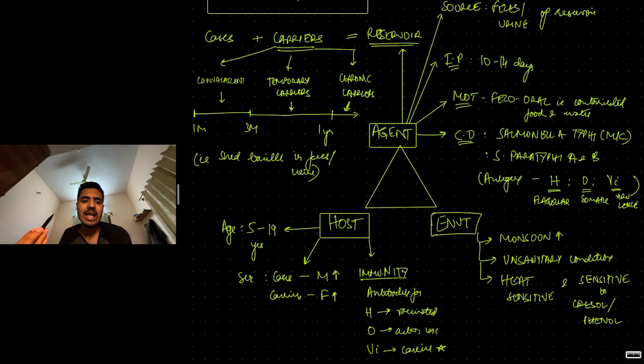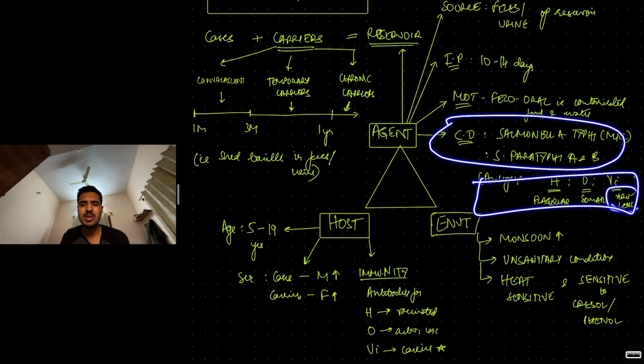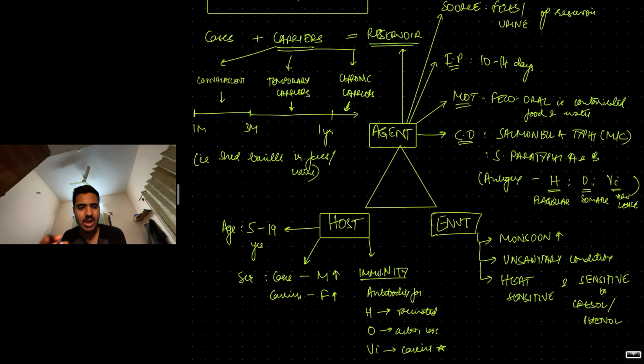Three antigens they have. H antigen, also known as flagellar antigen, so it is a motile bacteria. O antigen, also known as somatic antigen, and Vi antigen, also known as the virulence antigen. This is not that important. Remember this much, it is enough. Salmonella typhi, most common. Paratyphi A and paratyphi B.